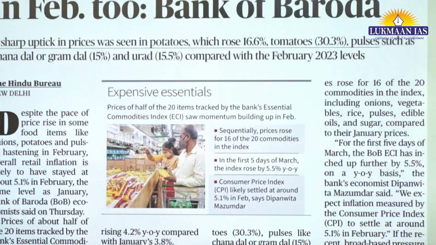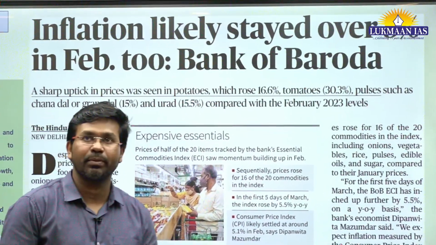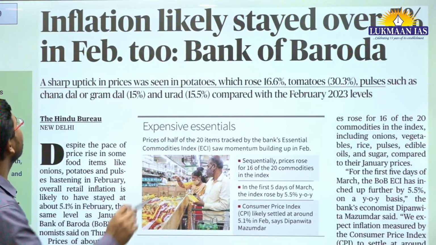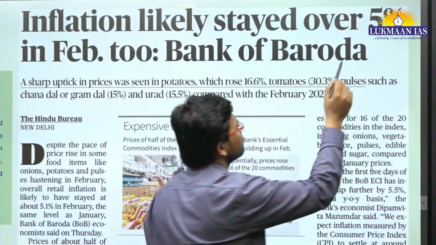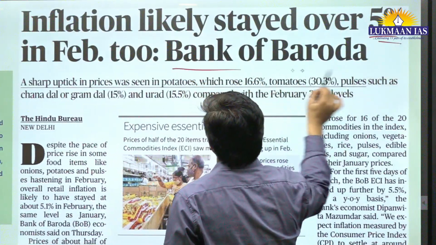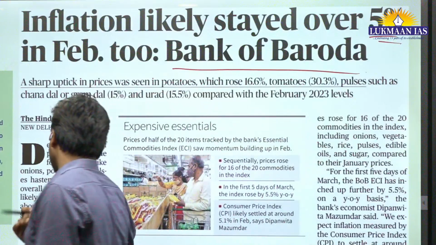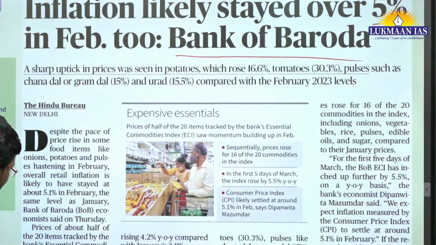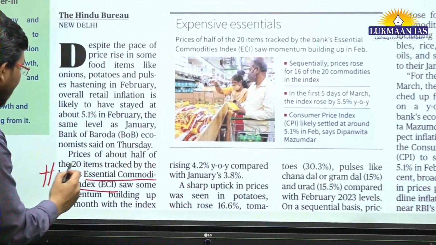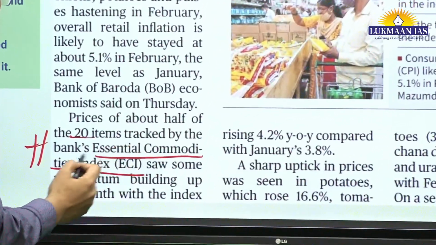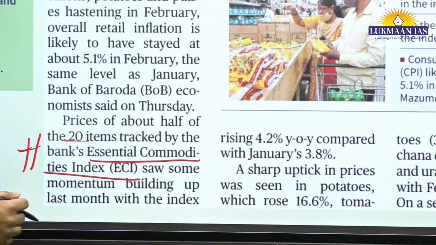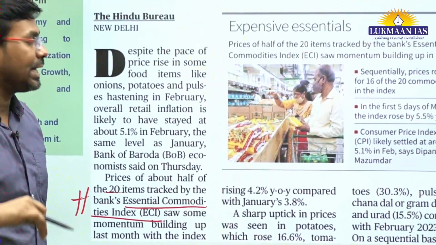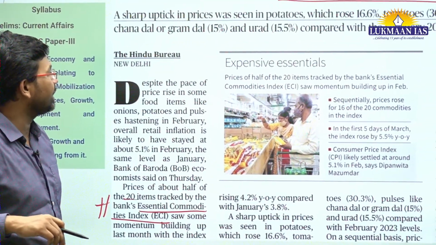Now we have another article. This is just a short article. We are going to discuss it from the viewpoint of the prelims exam. It says, inflation likely stayed over 5% in February too. Bank of Baroda comes up with data known as the essential commodities index. Prices of about half of the 20 items tracked by the bank's essential commodities index are rising. In this index, they have noticed that the inflation rate has stayed around 5%.